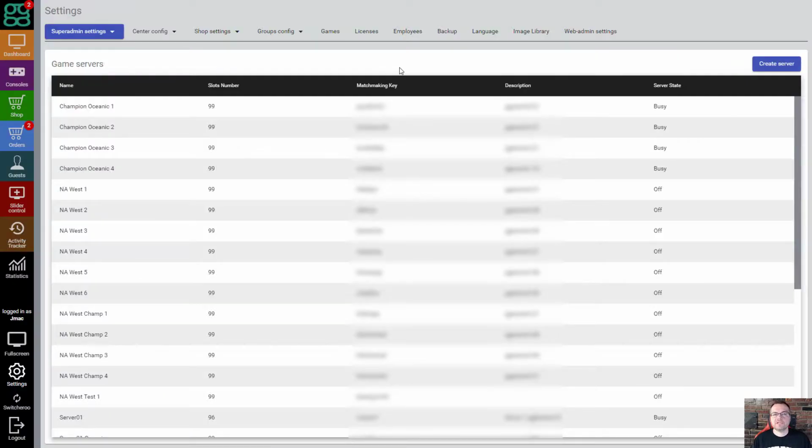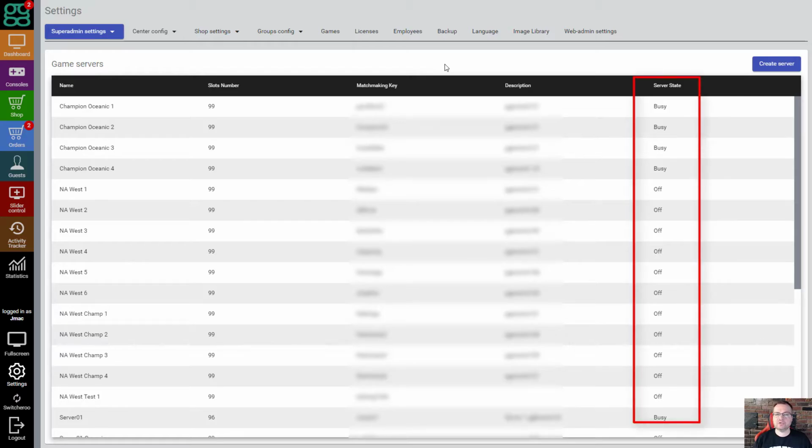In our game servers area, this is a specific piece for Fortnite right now because we're offered private servers from Epic. So what we have to do is within our system, we go in, we create a server, we apply the account and the password for that server. And then also through our automation, as you can see over here on the server state, it will show us whether the server is off, whether the server is free and ready to use, or if the server is maybe doing another match and is currently in process.